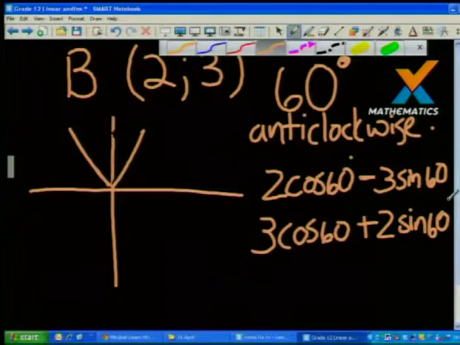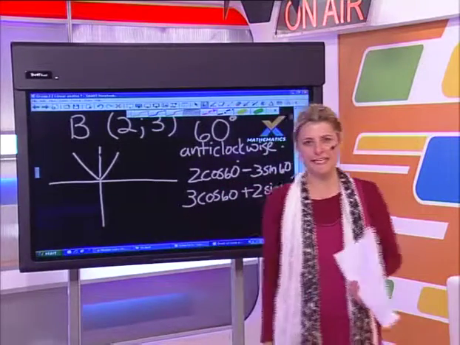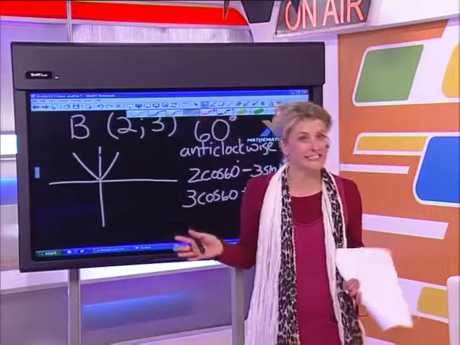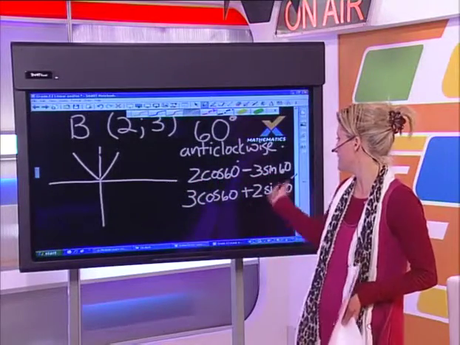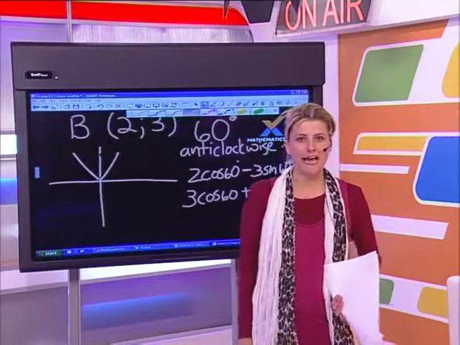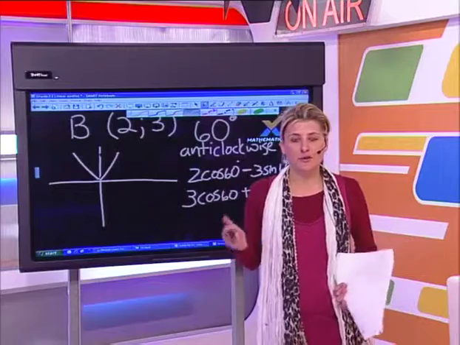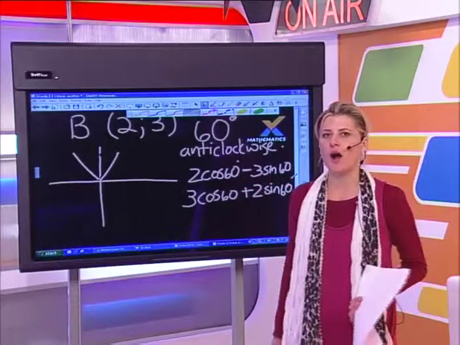Okay, Indiana, so while we go to a break, I'm going to let our guys take out their calculators. In fact, guys, you don't really need a calculator for this because, of course, 60 degrees is a special angle. And remember now, the first line over here will give you your new x coordinate. The second line will give you your new y coordinate.